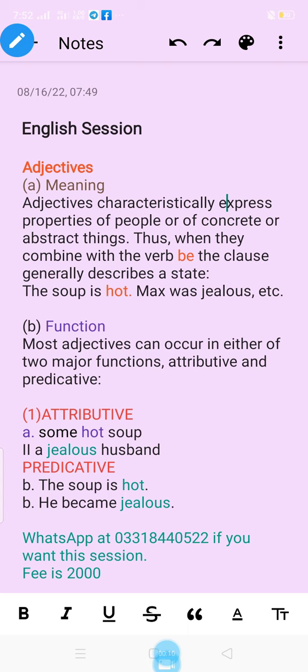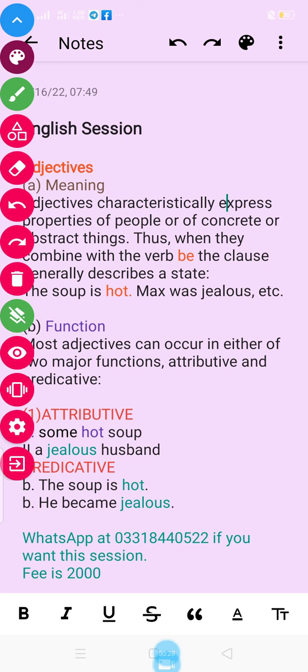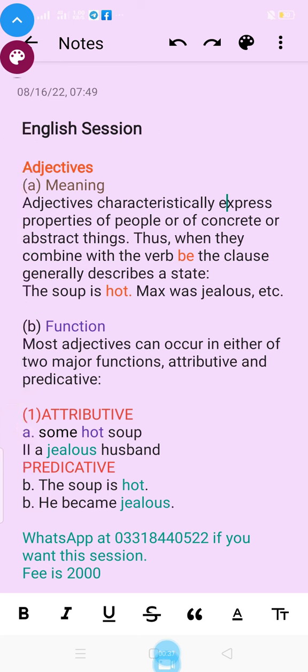So in this video we will discuss adjective, what is adjective, its meaning and function. Furthermore we will discuss what is attributive and predicative adjective. So first of all let's throw light on the meanings of adjective. Adjectives characteristically express properties of people or of concrete or abstract things. There are three main points.